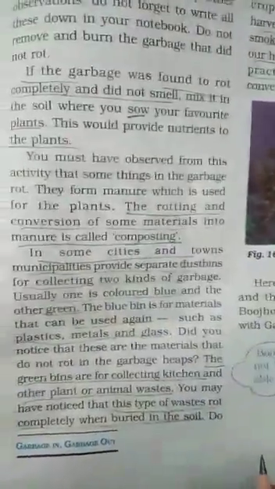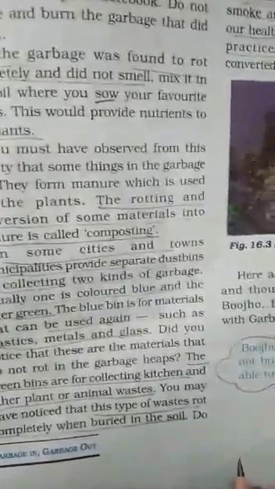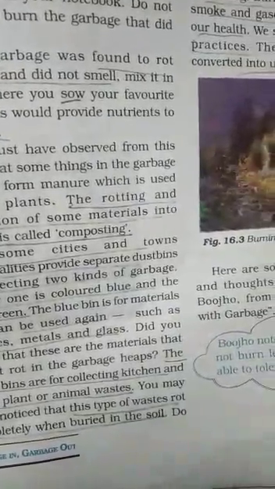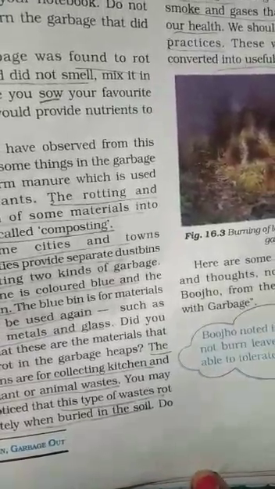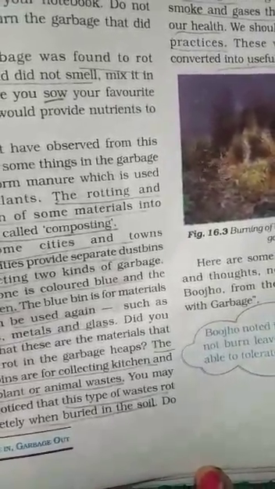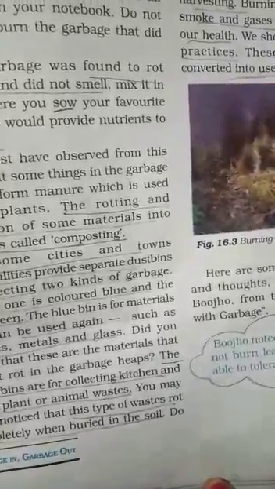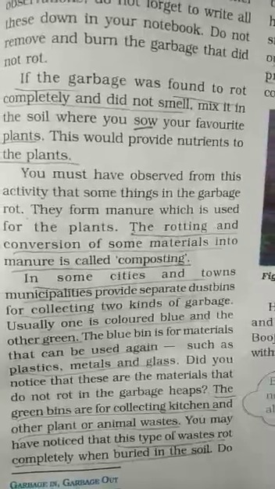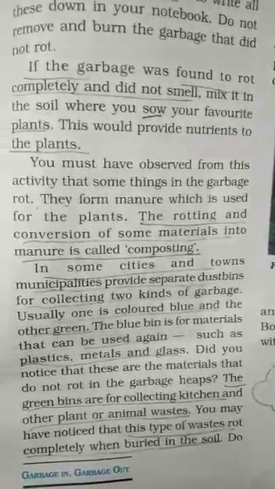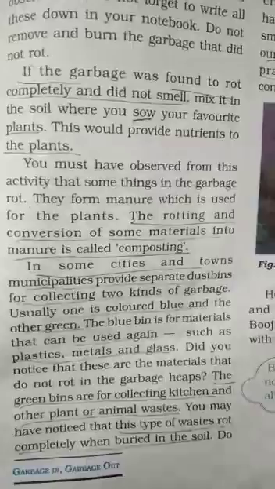In composting we use mostly biodegradable waste, like fruit and vegetable peels, eggshells, waste food, tea leaves, including newspaper, dry leaves and paper bags.